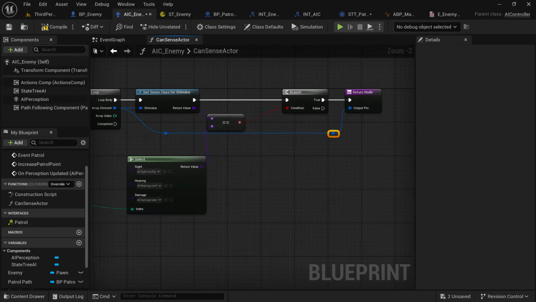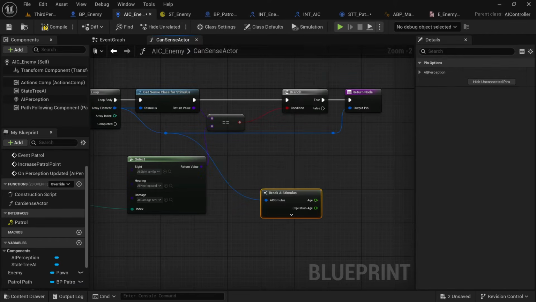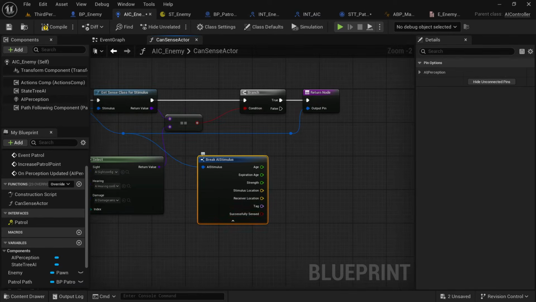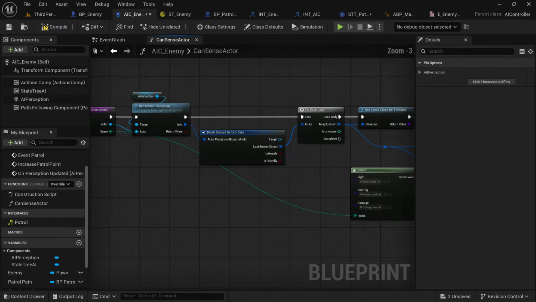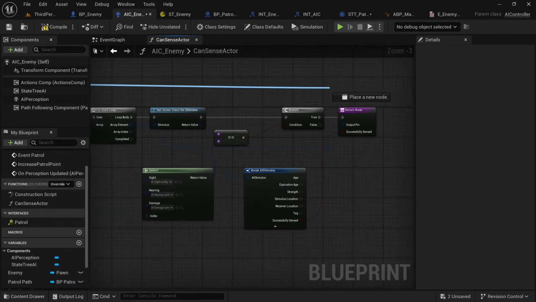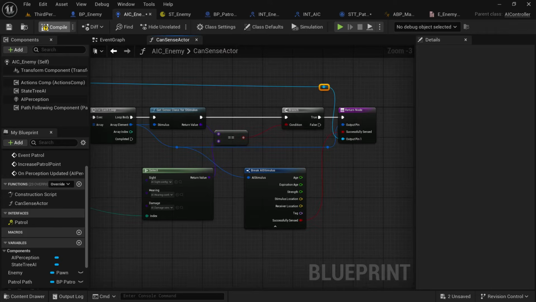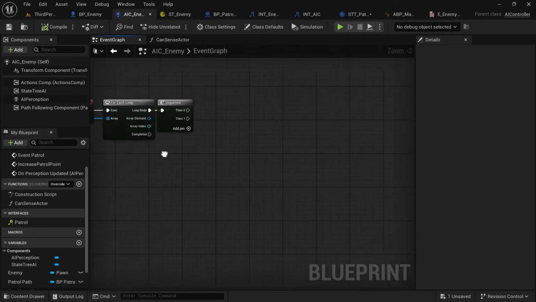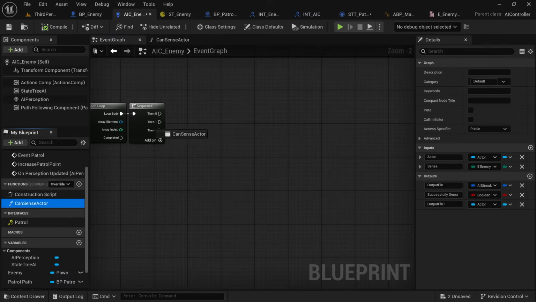You need to return that array element as an output of the function, break off it, and then we're also going to return successfully sensed. So now we know, have we successfully sensed the enemy or not? This basically means, have we seen them for the first time, or have we lost sight of them? Have we heard them for the first time, or have we stopped hearing them, etc. We're also going to output the actor.